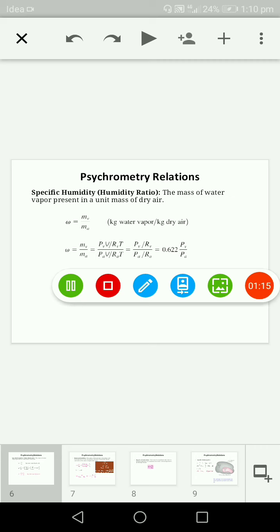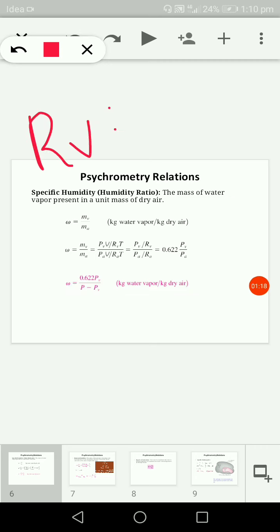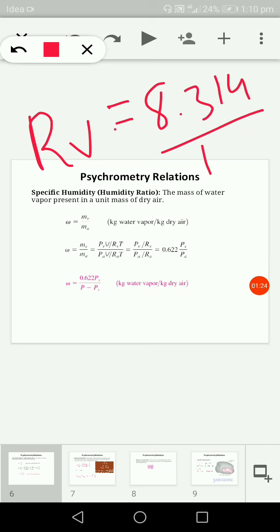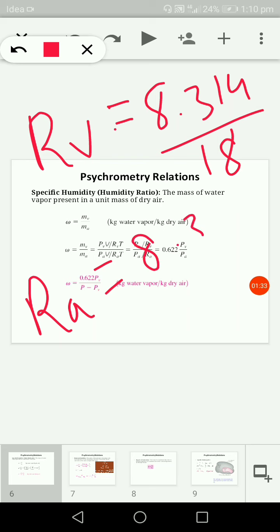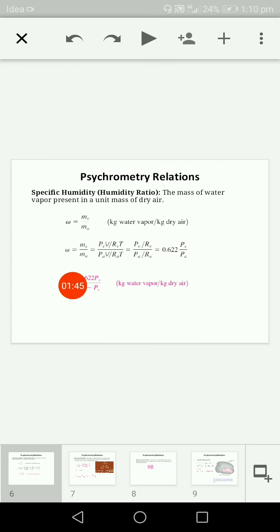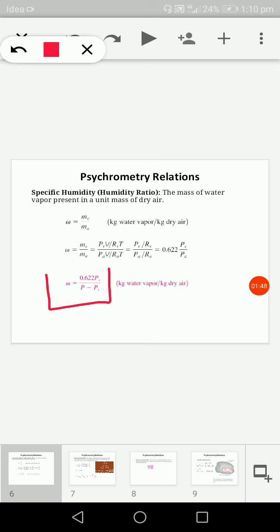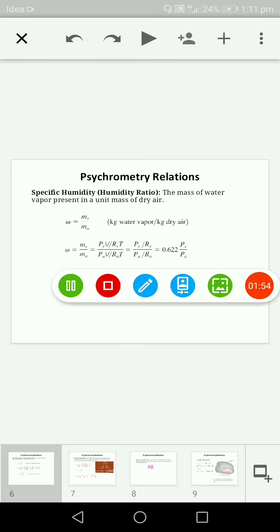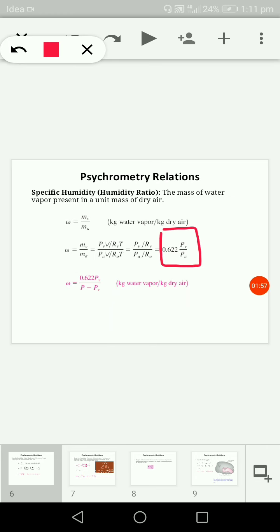Now for water vapor, the value of Rv comes out to be 8.314 divided by its molecular weight, which is 18. Similarly, for dry air, the characteristic gas constant is 8.314, the universal gas constant, divided by 29, the molecular weight of dry air. After solving this, we get the final equation, omega = 0.622 Pv upon (P - Pv). Before this, we get one relation, that is 0.622 Pv upon Pa.